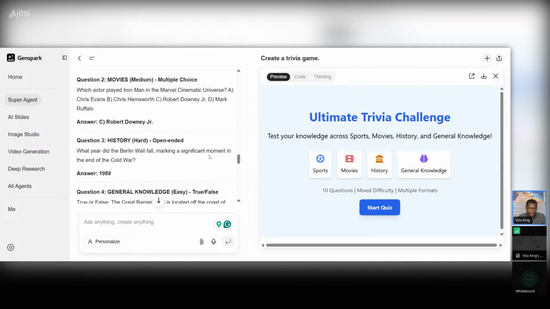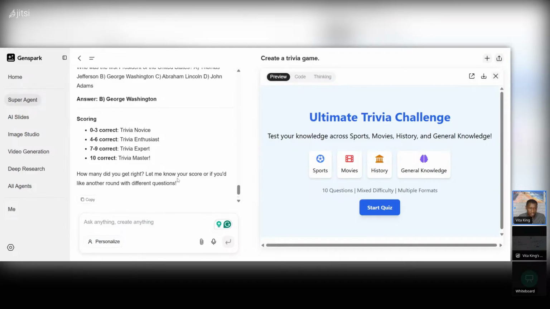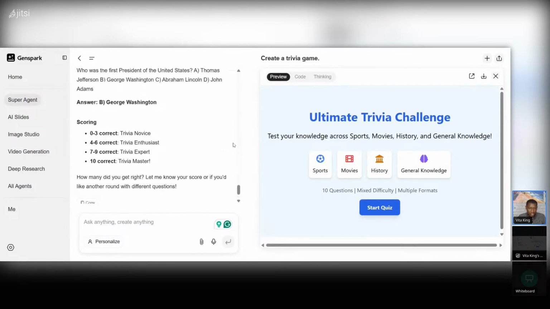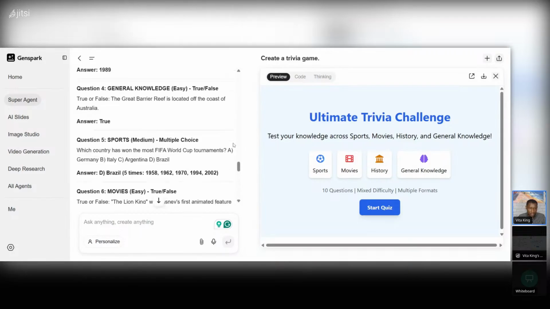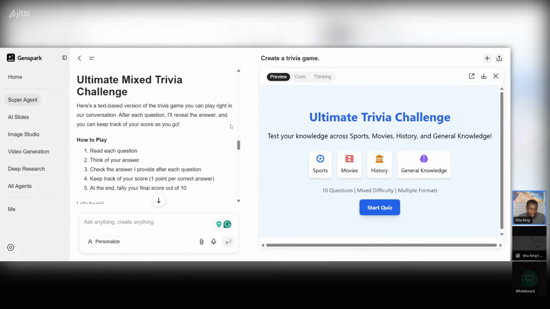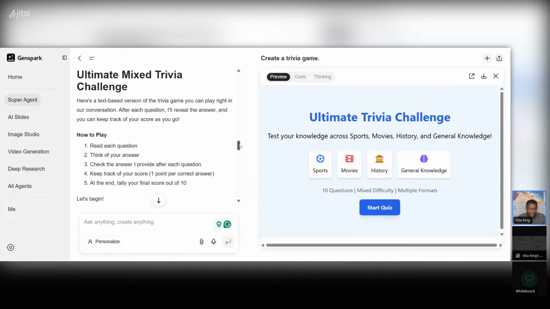So, okay, it corrected it, right? Let me see. Did it make any correction or modification? Okay, let's check. How to play? Here's a text-based version. You can play right in your conversation after a question. I'll review it. No, I don't want you to reveal what's going on with AI.